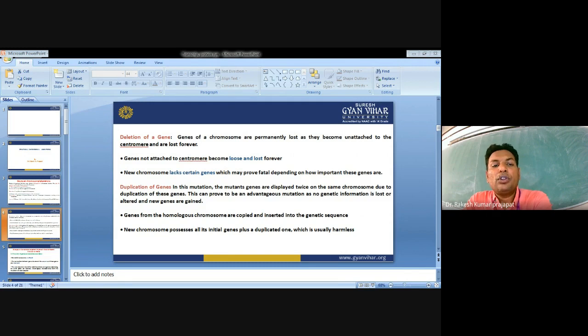The principle of pseudodominance exhibited by deficiency heterozygotes has been utilized for the location of genes on specific chromosomes of Drosophila. So later on, this chromosome deficiency has greatly facilitated the checking of the linkage map.